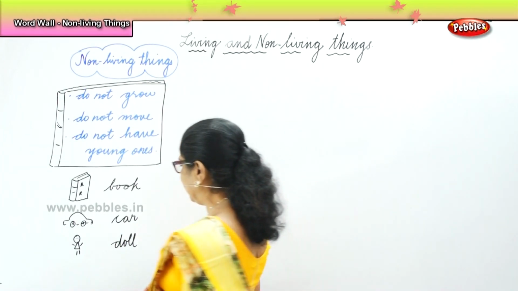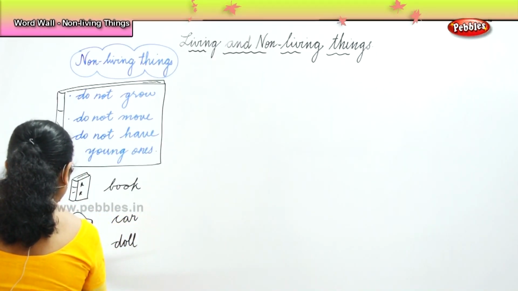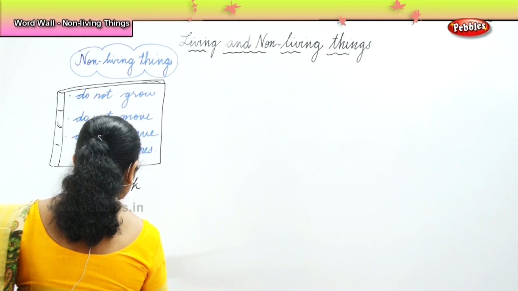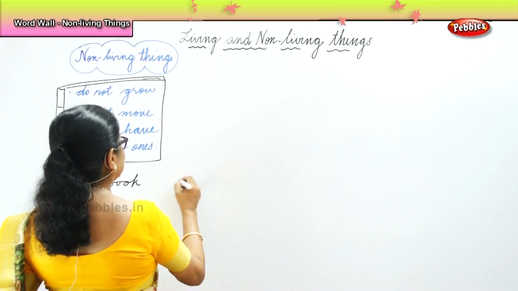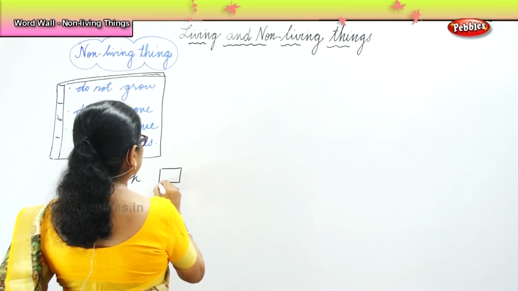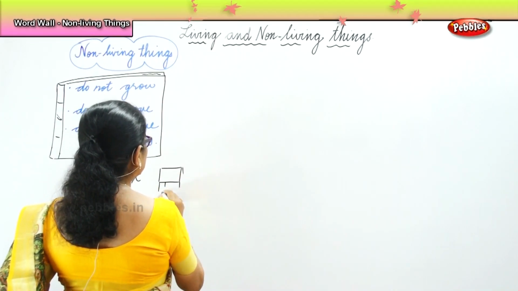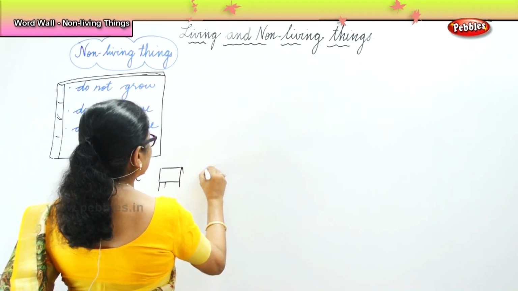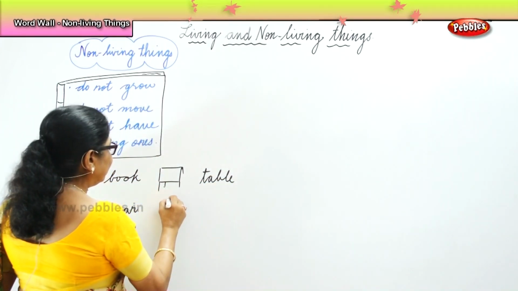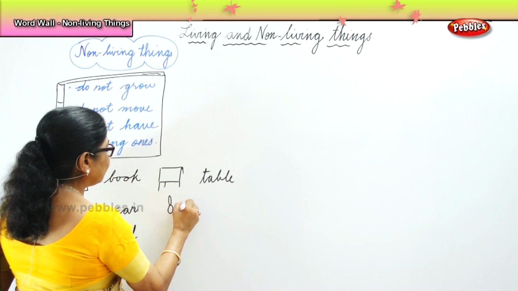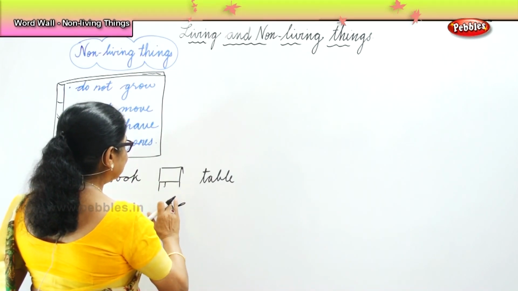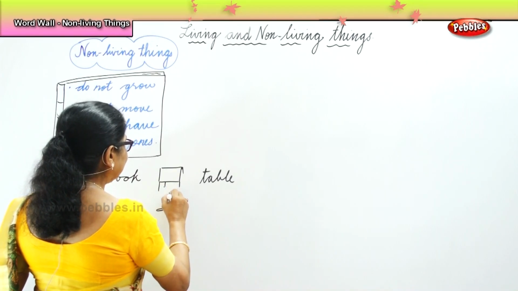What about the table? You have a chair, then a table. It's a non-living thing. What about the fan in your room? The fan in your room is a non-living thing.